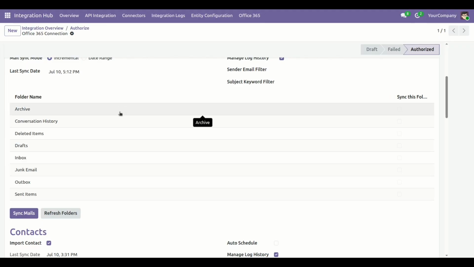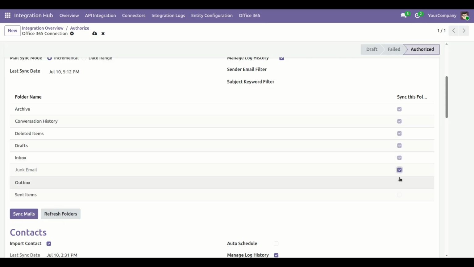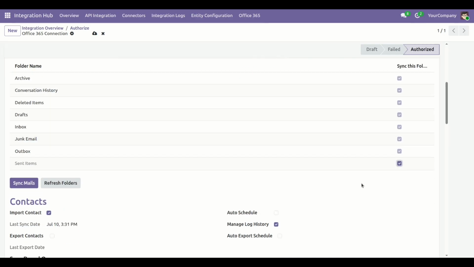Now, to sync mail based on a folder, check this boolean after the folder. Here select the folder and again click on the sync mails button.